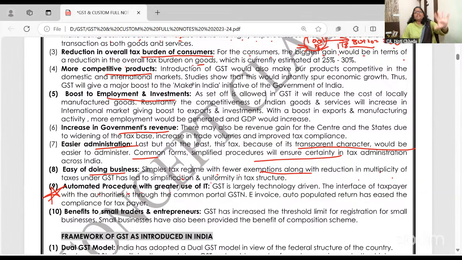You don't have that with income tax. GST office is there, but if you want to raise a complaint, you cannot walk into the GST office and say this is my complaint. Everything is on the GST portal. Everything is online. Your registration, submitting the returns, payment of taxes, your queries, everything is online. You get a ticket number and then they will follow up. You can see automation everywhere.